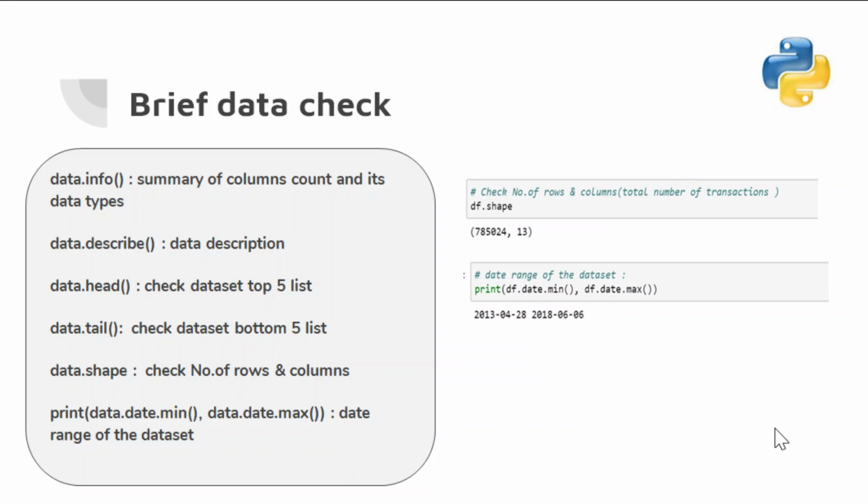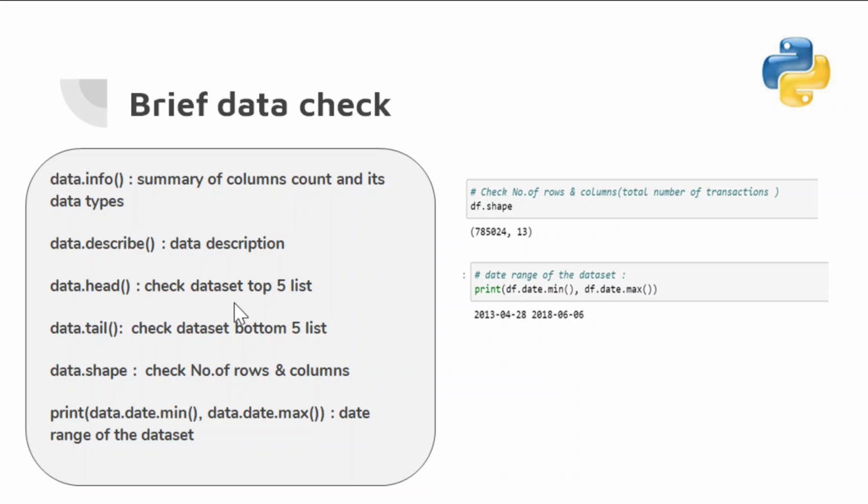Before moving on to the further data analysis, these are very useful tools for a brief data check. I usually use a lot, especially data info, describe, head and tail, shape, and also checking the date. Data info is a summary of the columns' count and data type. Describe shows the data description of the numerical data. And head is quite useful. I use head a lot.